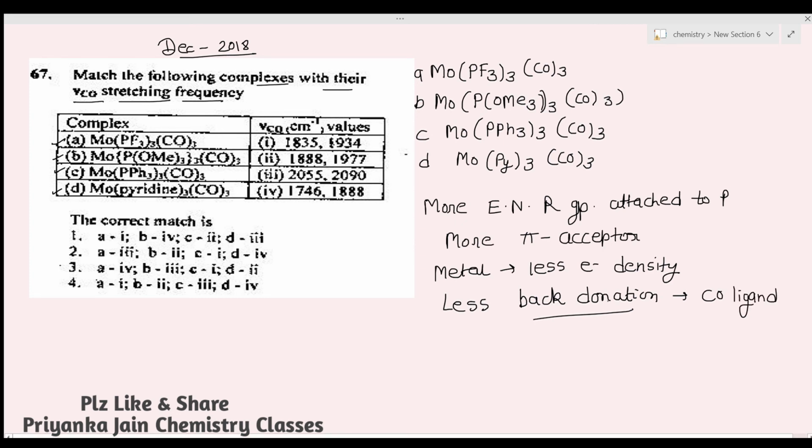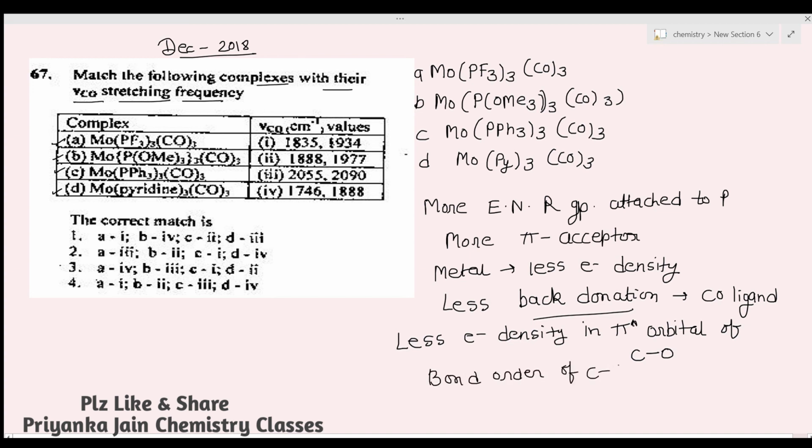When there is less back donation to the carbonyl ligands, there will be less electron density in the pi star orbital, the anti-bonding orbital of CO. When there is less electron density in the anti-bonding orbital, the bond order of the CO bond will be high.